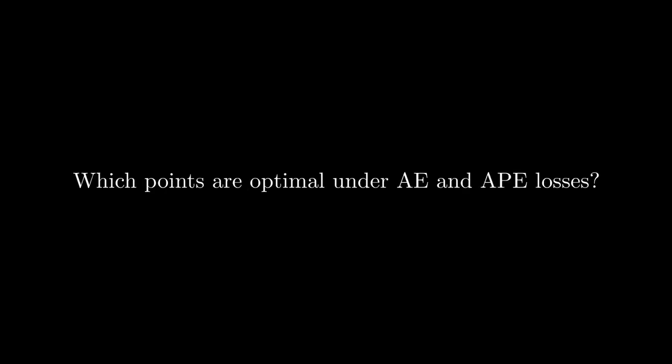Going back to our competition, the main reason that the expert won when the metric was mean squared error was because she submitted the expected values, which, as we now know, are optimal under the squared error loss. She lost under the mean absolute error or MAPE metrics because the expected values are not optimal under absolute error or absolute percentage error losses. In the next episode, we will discuss which points are optimal under those two losses.